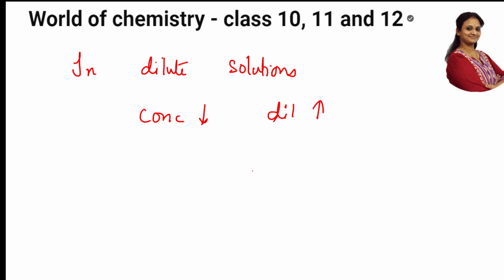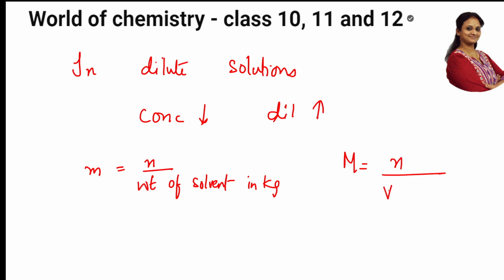Normally, your molarity concept and molality concept, what is the difference? In molality, I'll be writing the number of moles by the weight of solvent in kg. This is what I write, weight of solvent in kg. But in case of molarity, what do I write? Number of moles by volume of solution in liters. This is what I write, right?